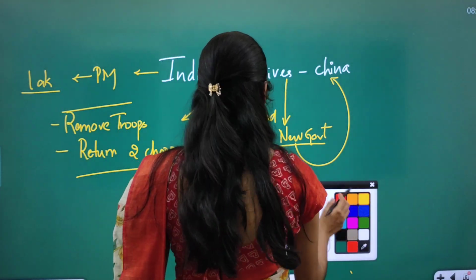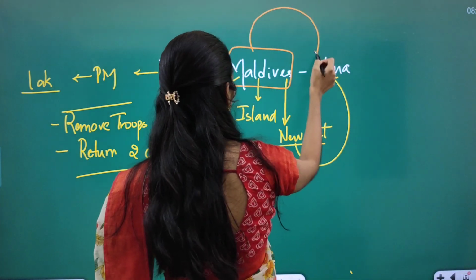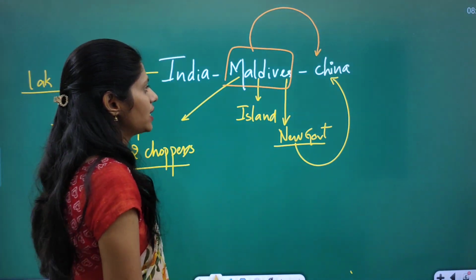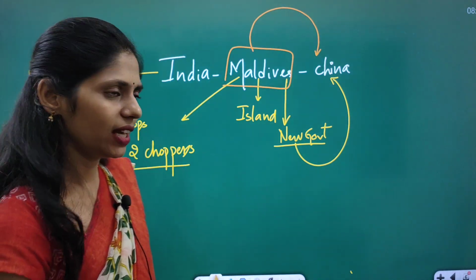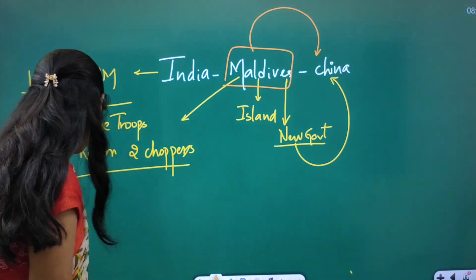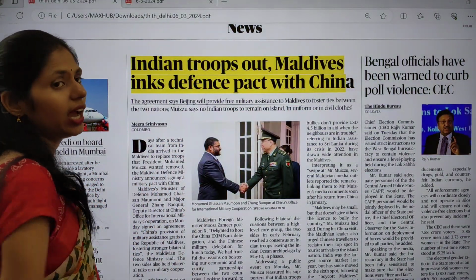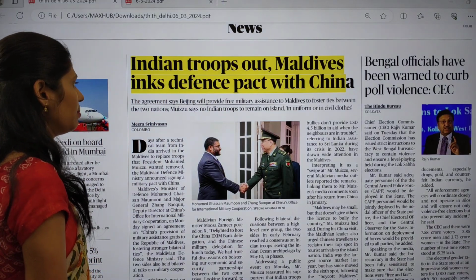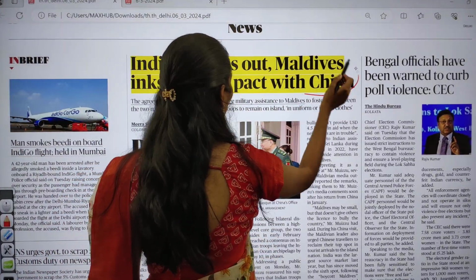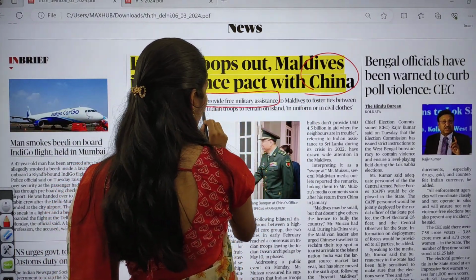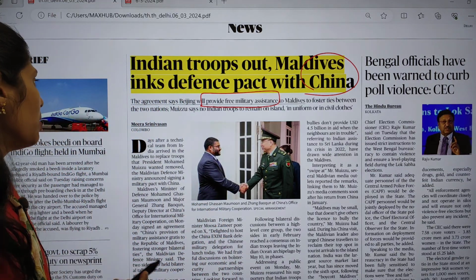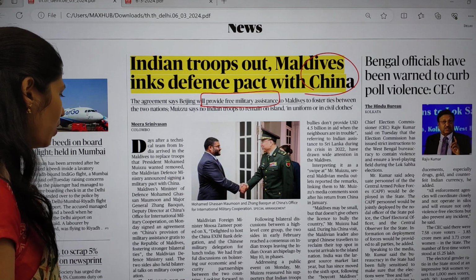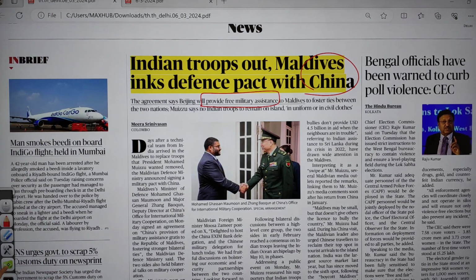On another side, Maldives is going close to China. This is one irritating point for India. Recently a Chinese research ship was moving near Maldives, we studied that article, and now the present article is saying that Maldives and China are coming up with a defense pact. In this agreement, China is going to provide free military assistance to Maldives, and China wants to improve its relations with Maldives. This is the one important thing mainly said here.